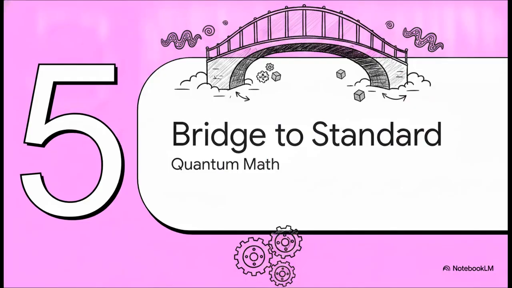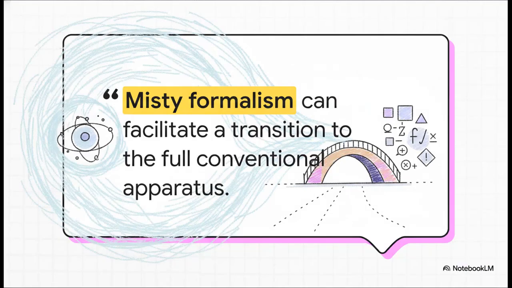But there is an important caveat to all of this, which brings us to part 5, the bridge to standard theory, using this as a stepping stone. The authors are actually very clear about their intentions here. They explicitly note that the misty formalism can effectively be used to facilitate a transition to the full conventional quantum mathematical apparatus. So they aren't advocating for recasting all of quantum theory into this misty formalism forever. It's not meant to be a permanent island.